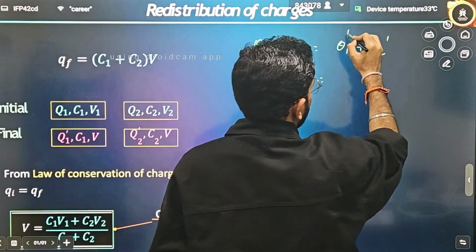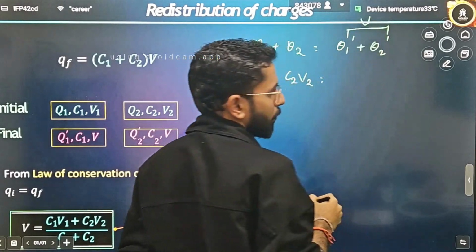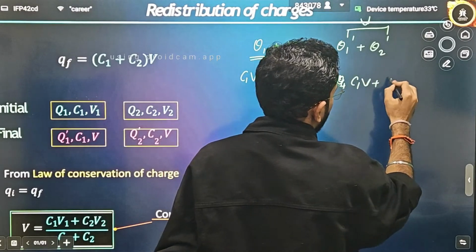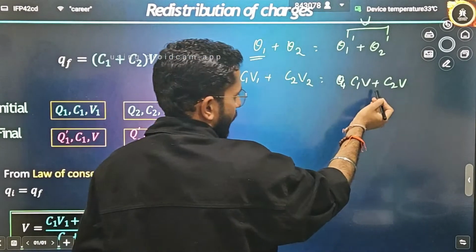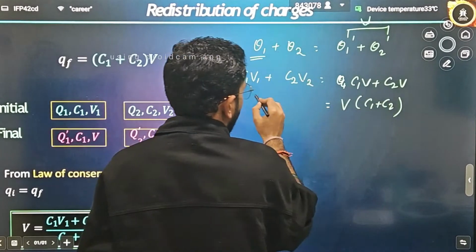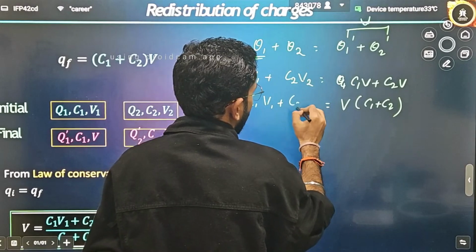For Q1 dash and Q2 dash, at the same common potential, I will write C1 into V plus C2 into V. Taking V common, it will be C1 plus C2 on one side, and C1 V1 plus C2 V2 on the other.